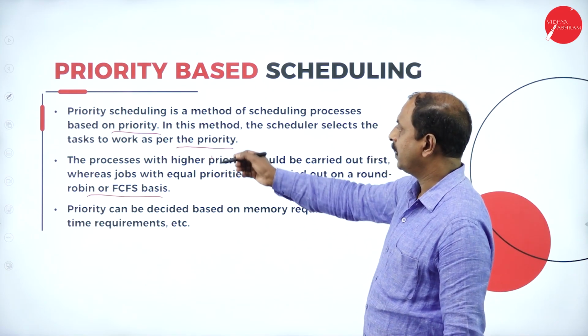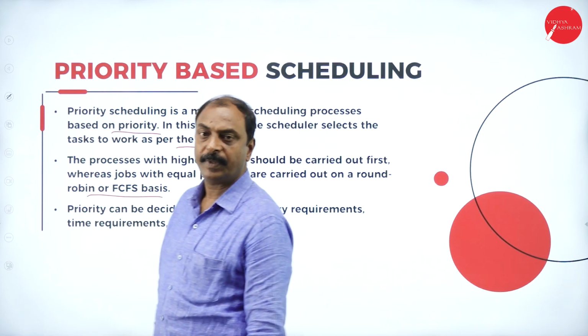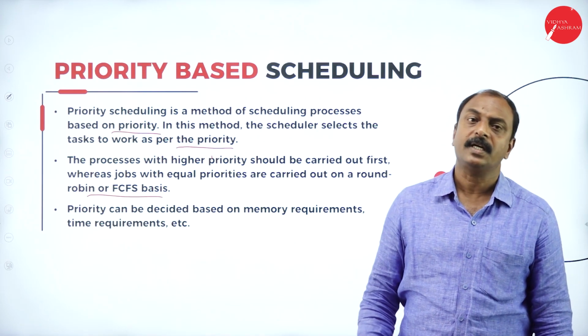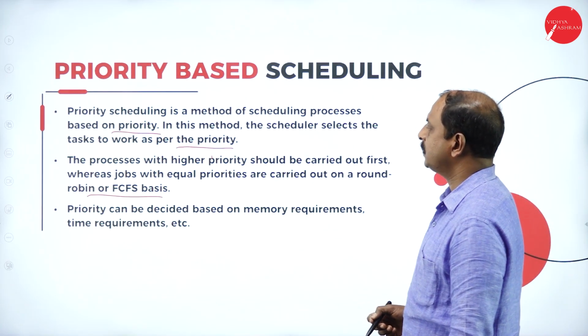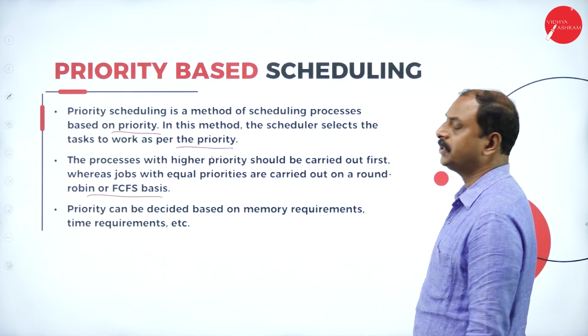Generally, the priority is set based on CPU time or processor time, considering other factors. Based on the priority, processes will be executed from the ready queue. This is priority-based scheduling.